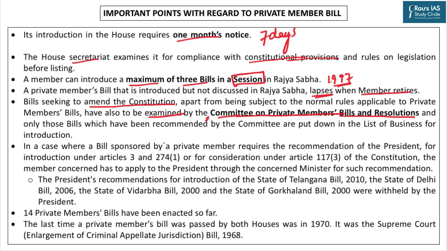And only those bills which get examined by this committee get included in the list of business for the introduction in the House. You must also know that the Committee on Private Members' Bills and Resolutions has not more than 15 members from Lok Sabha. They are nominated by the Speaker. The term of the members is 1 year, and the Deputy Speaker of Lok Sabha is always the chairman of this committee. Very important information for your prelims examination.